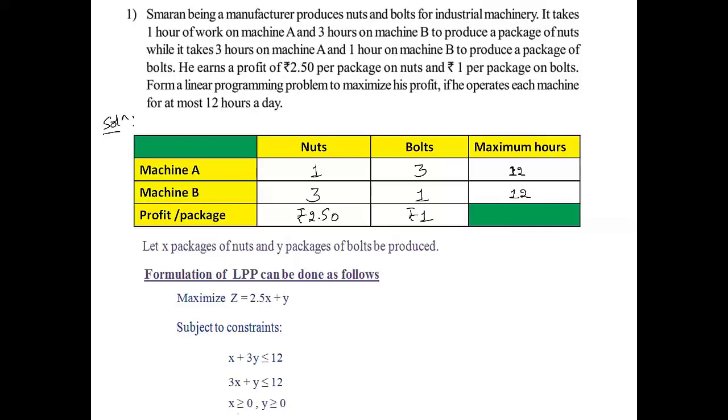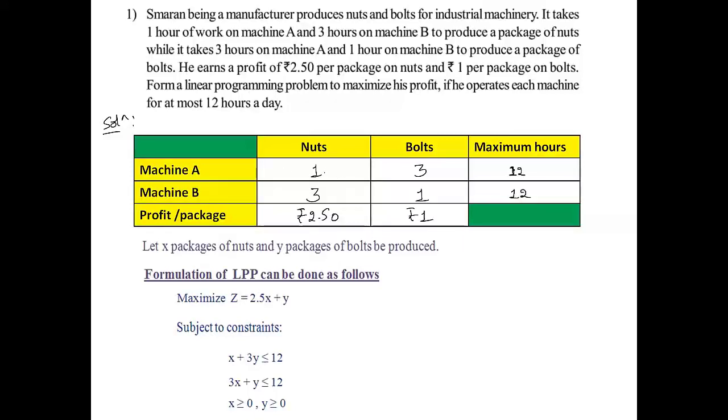Next is non-negativity constraints. X is greater than or equal to 0, y is greater than or equal to 0. So once again I'll repeat. Maximize Z is equal to, just consider the profit, that is 2.5x plus y, and subject to constraints,